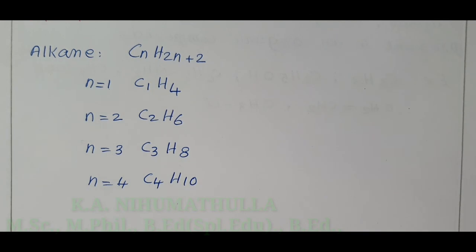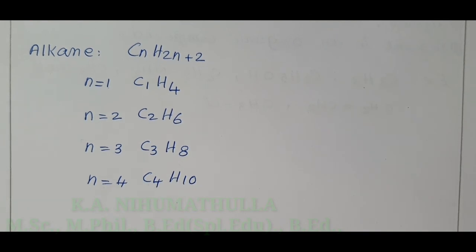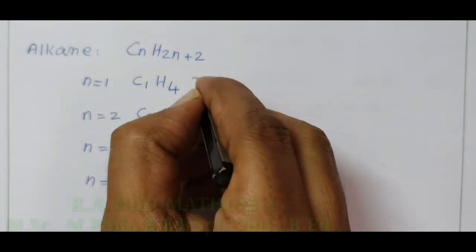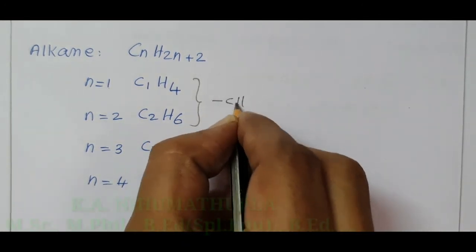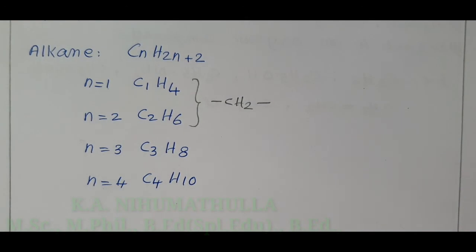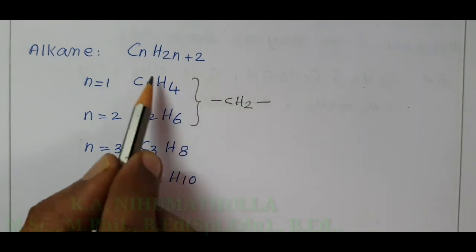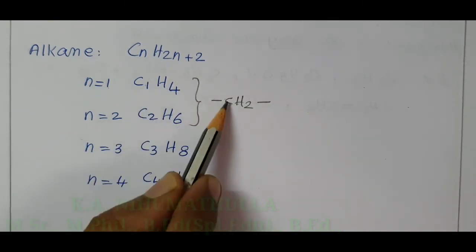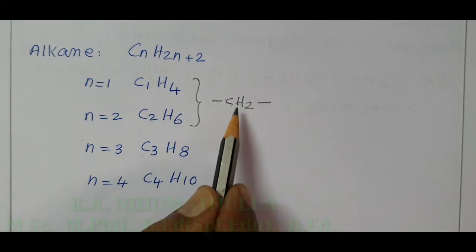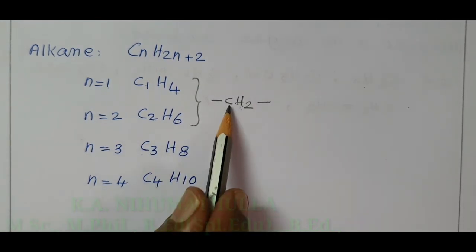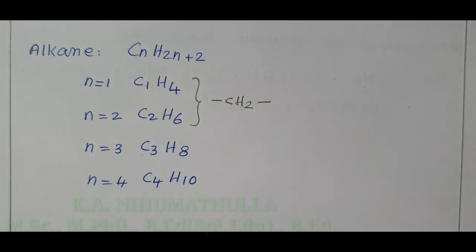And there is one more point to write the alkane. Remember, in all alkanes, in all homologous series, the difference between successive members is a CH2 group. So, if you add CH2 to the first compound, you will get the second compound: C2H6, then C3H8, then C4 with 8 plus 2 equal to 10.